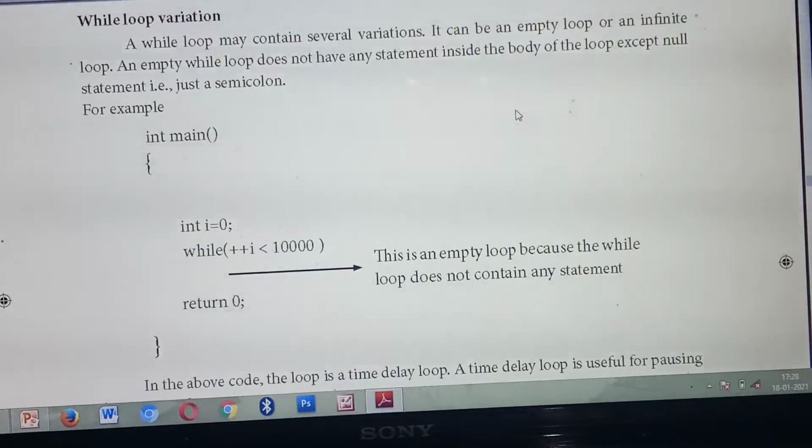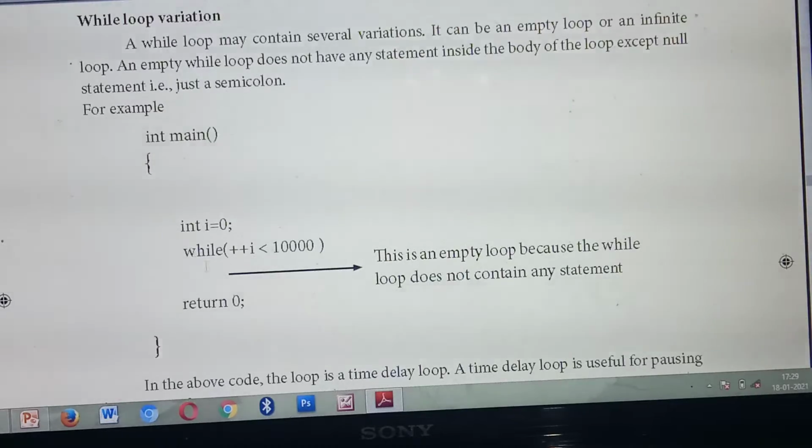Okay, see this example. Inside the main function you are declaring a variable i of data type int, so int i = 0. Next line, they have given while (++i < 10000). So the condition they have given, but after the condition they have not given any statements. The while loop condition is given, but after that you are not giving any statements.